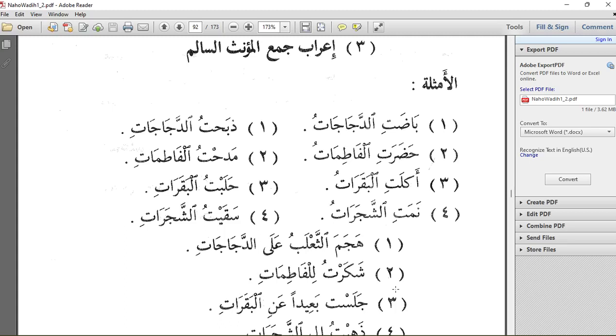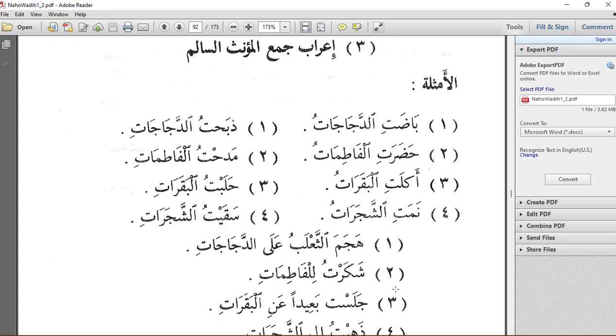It is nasbu state because Jama Muannath Salim can only take two harakas, Dhamma or Kasra. And we know that a noun can be in three states, either Rafa or Nasbu or Jaru. So how do we know it is Jaru or Nasbu? We check the sentence and we check the state of the word. So the Kasra here is indicating that Al-Baqarat is in Nasbu state.